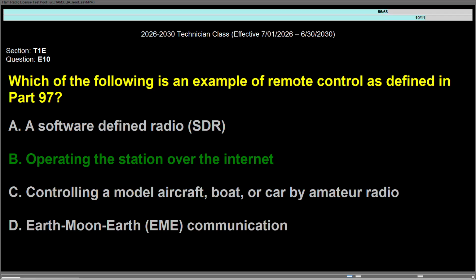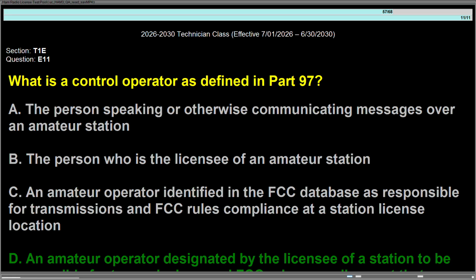Question Echo 10, which of the following is an example of remote control as defined in Part 97? Answer is B, operating the station over the Internet. Question Echo 11, what is a control operator as defined in Part 97? Answer is D, an amateur operator designated by the licensee of a station to be responsible for transmissions and FCC rules compliance at that station.